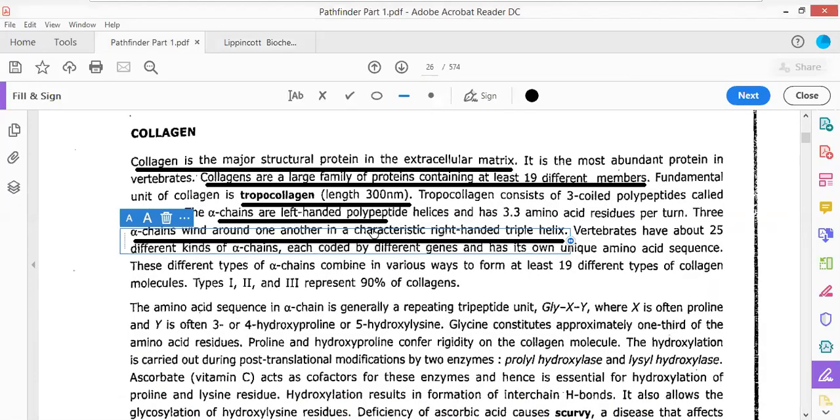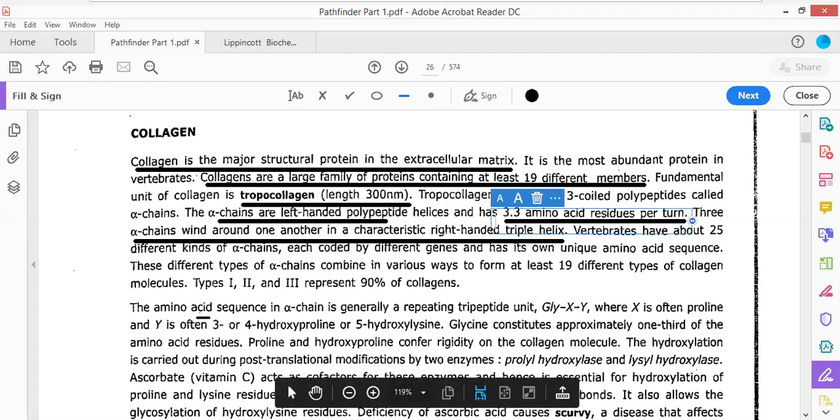Okay, now moving forward, there is a very important point which is given. The alpha helix, which is a left-handed polypeptide helix, has 3.3 amino acid residues per turn. There are 3.3 amino acid residues per turn. What does this mean? This means that if you are going to make a turn in the case of alpha helix,